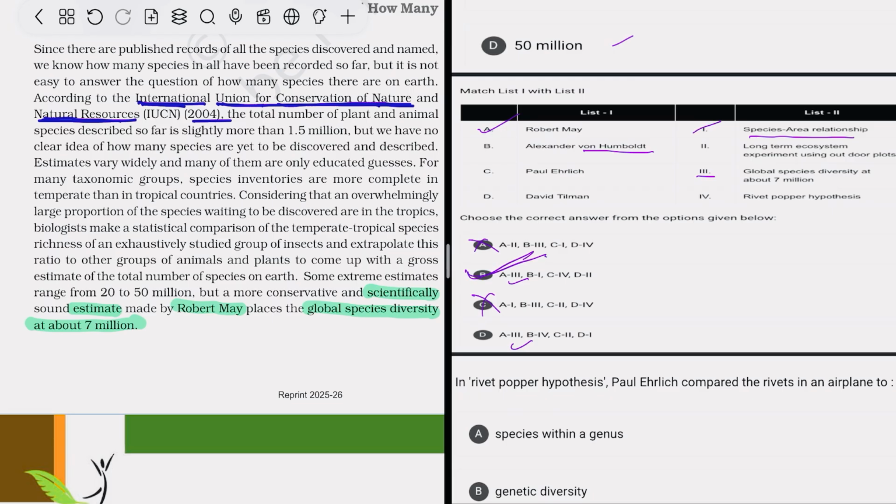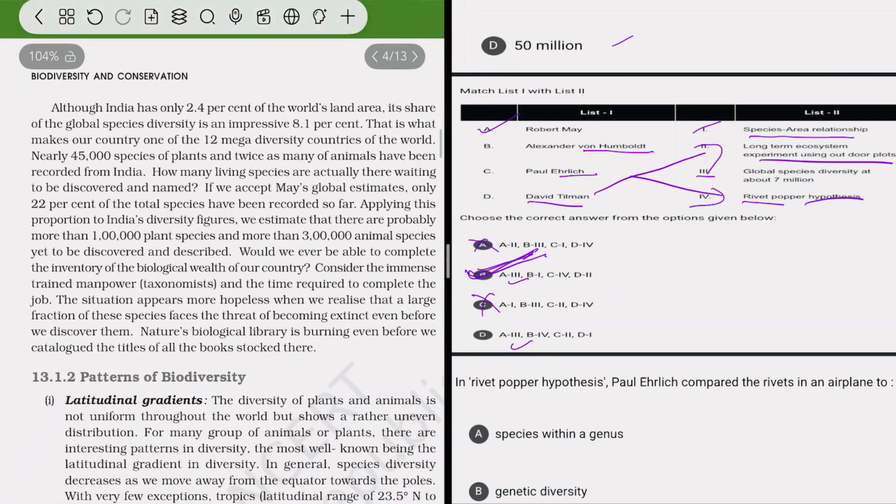Paul Ehrlich gave the Rivet Popper hypothesis, and David Tilman gave the long-term ecosystem experiment using outdoor plots. So yes, option B is correct.